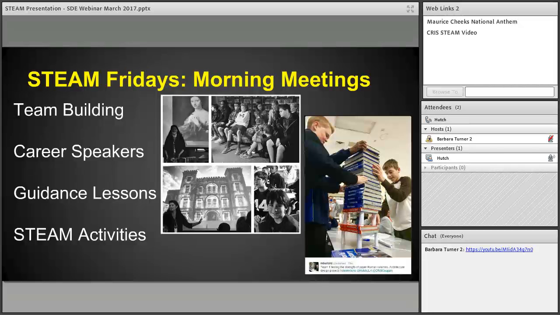Some other examples of programs that we had in place: we had a team take on Operation Shoebox. Around the holidays our folks put together gift boxes to be mailed around the world, and that gives them an idea of how they can have an impact outside of the walls of Crossroads and outside of the boundaries of their community. Carolina Wildlife has come in and brought live animals. We've had our local library come in. There's a photo here. This was done around Halloween, where she comes in and tells some ghost stories and things of that nature.